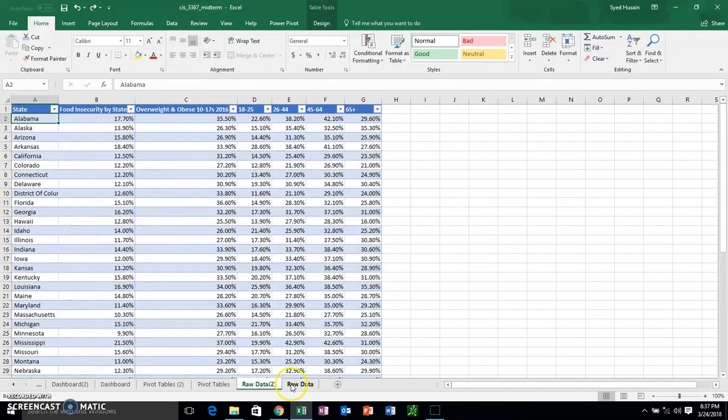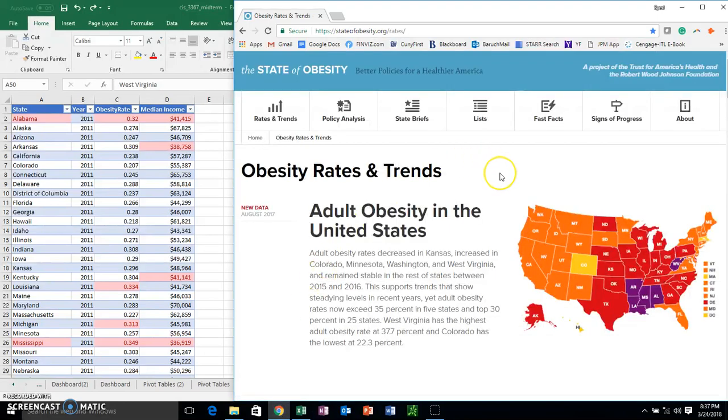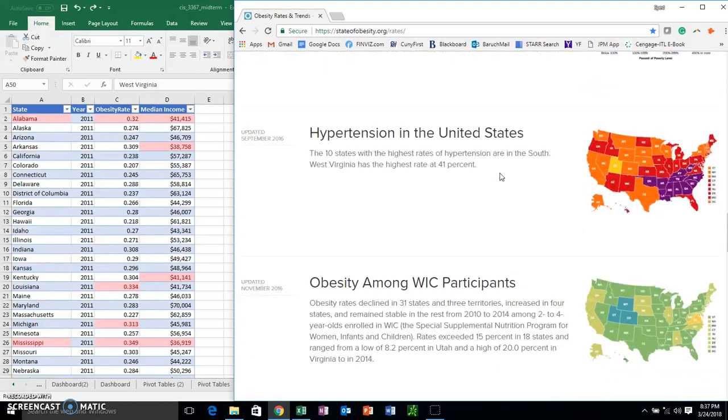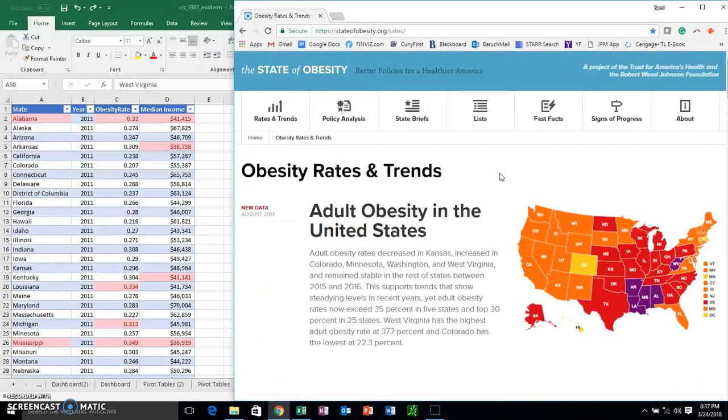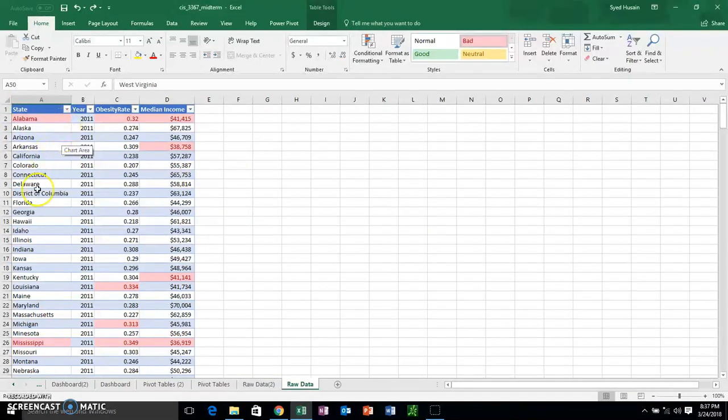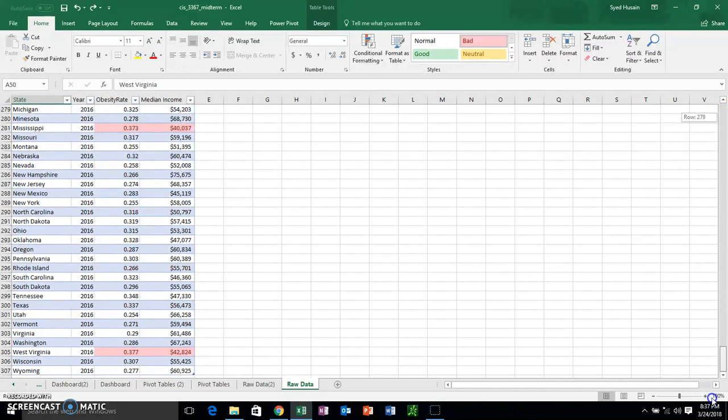I'm going to be using these two different data sets, all from the same source, which is stateofobesity.org, a nice interactive website with some great visuals covering obesity throughout the United States. My first data set is going to be all 50 states, their obesity rate and their median income for each year of 2011 all the way to 2016.